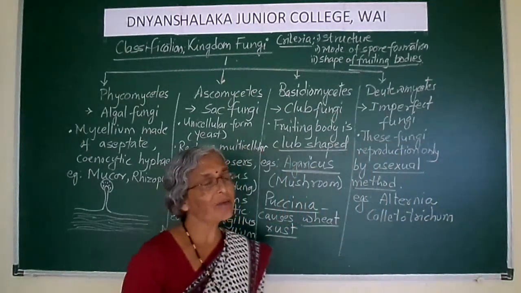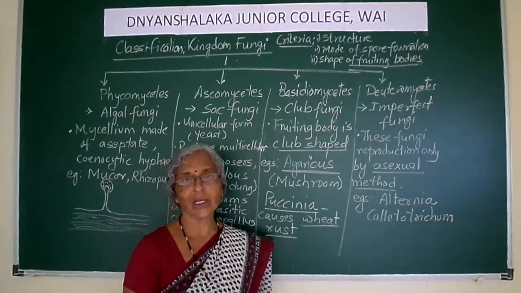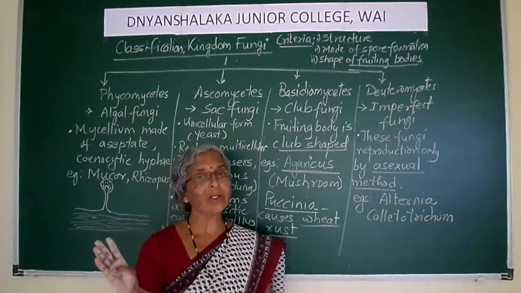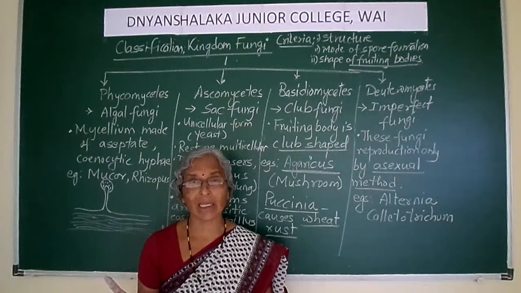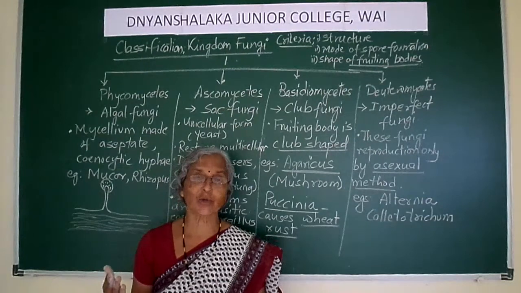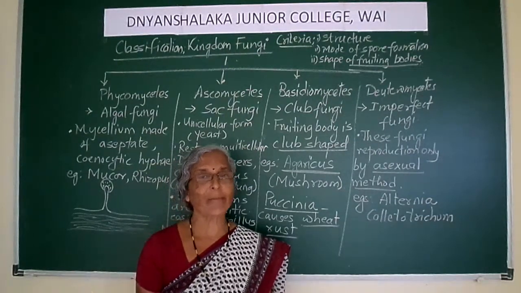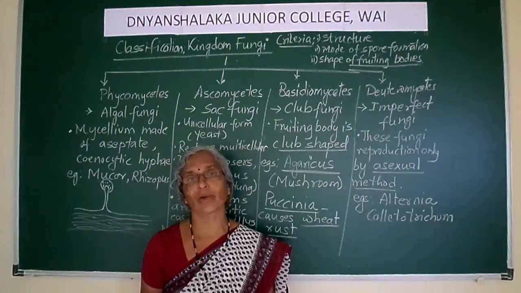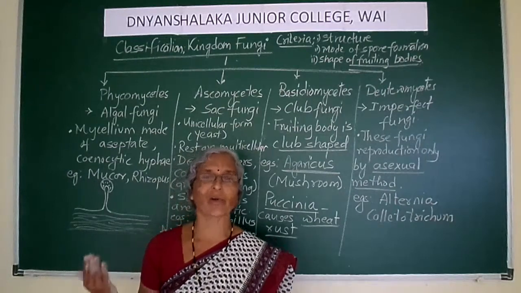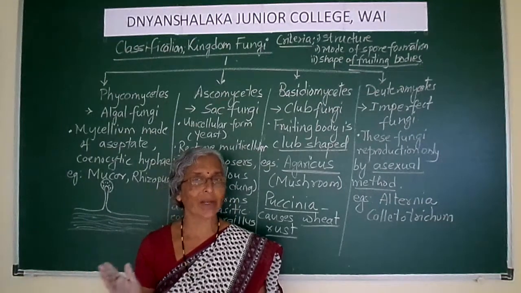Now from the 5 kingdom system of classification, we have studied kingdom Monera, kingdom Protista, and kingdom fungi. The remaining 2 kingdoms, the kingdom Plantae and the kingdom Animalia, we have to study as separate chapters. So the next chapter is the kingdom Plantae followed by the kingdom Animalia. So we are going to study them as separate chapters.